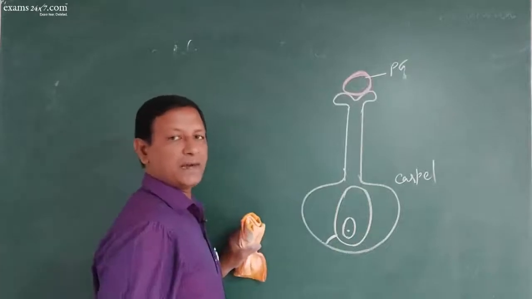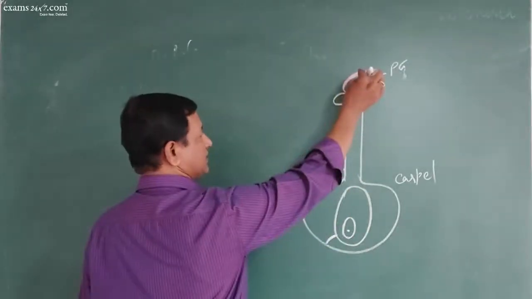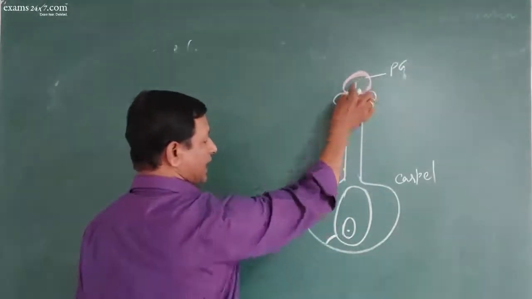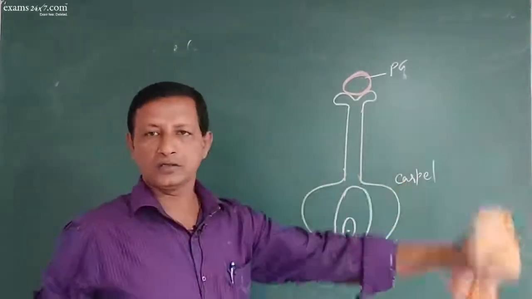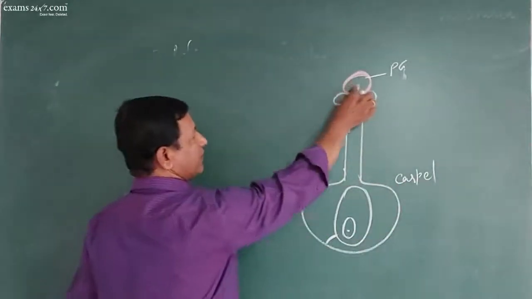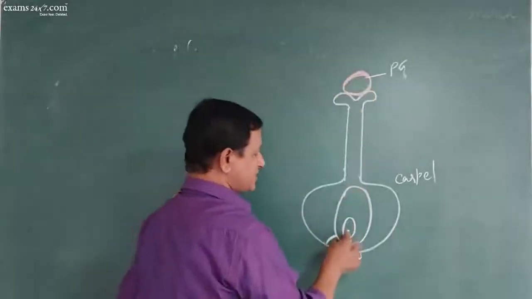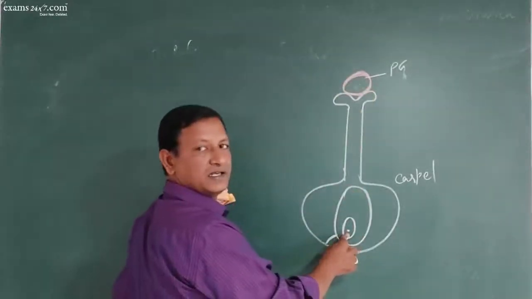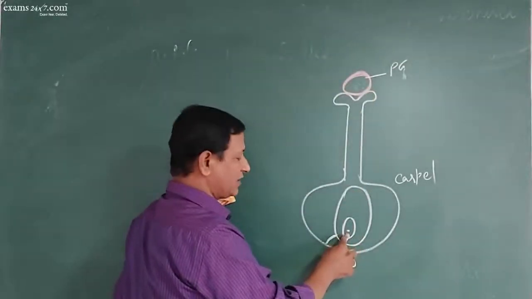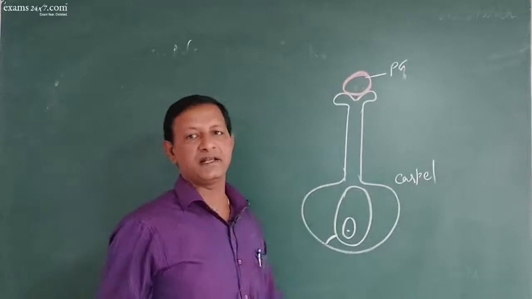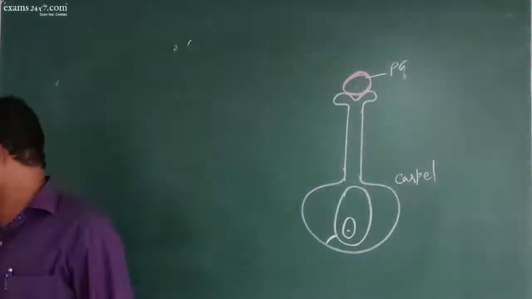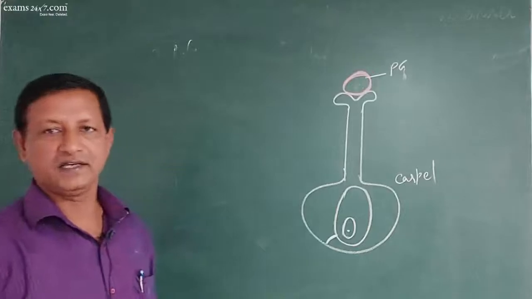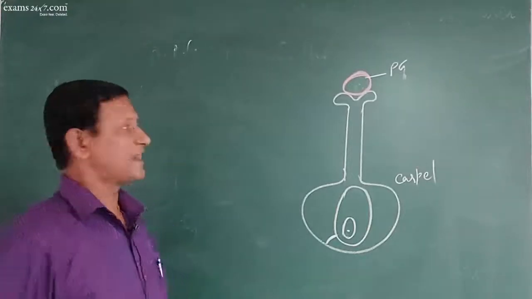So now what has to happen? The male gamete has to enter the embryo sac. The distance is quite long. So the male gamete within the pollen grain has to reach the content of the embryo sac. Then only can fertilization take place. Then how does the process of fertilization take place? It occurs in different steps. Let's see them.